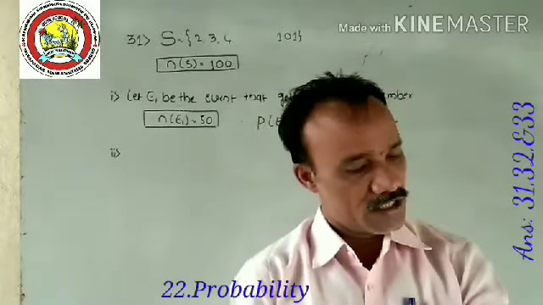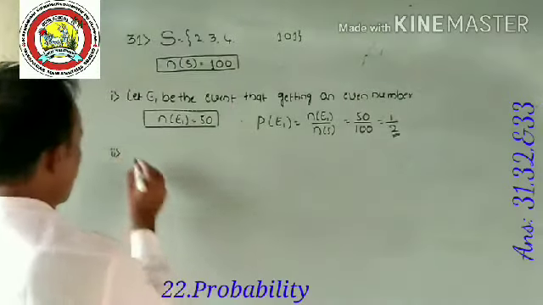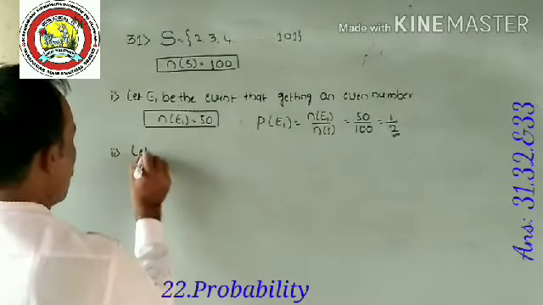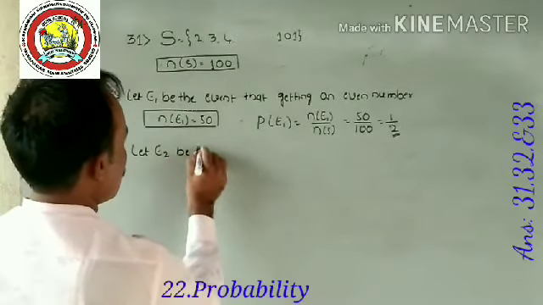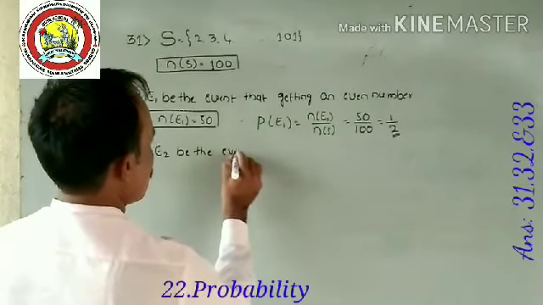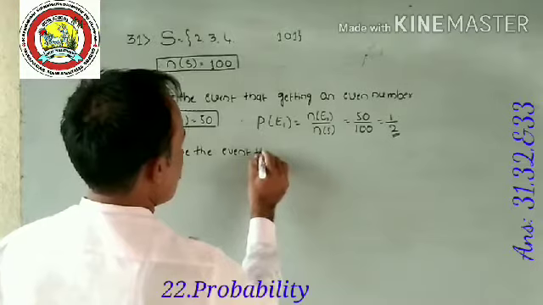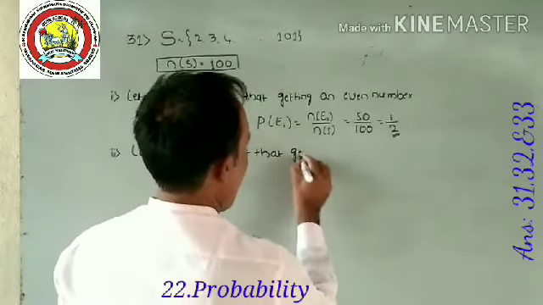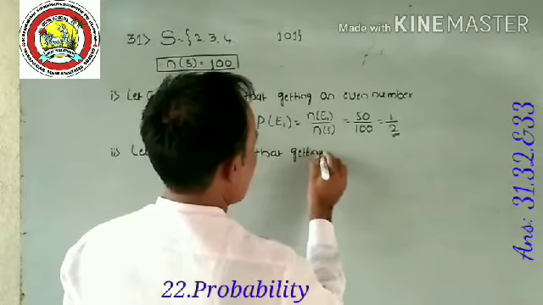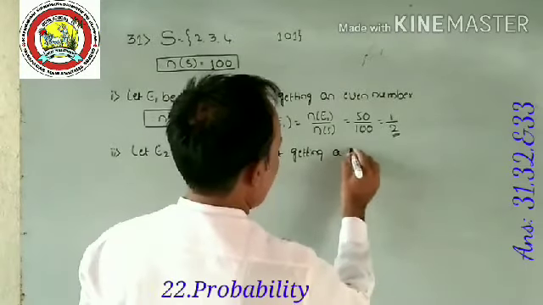A number which is a perfect square. Let E2 be the event of getting a perfect square.